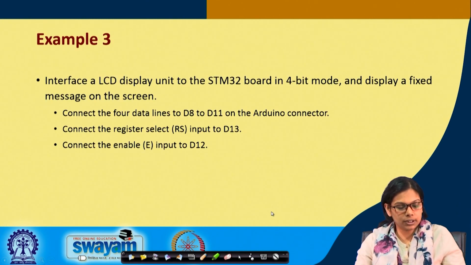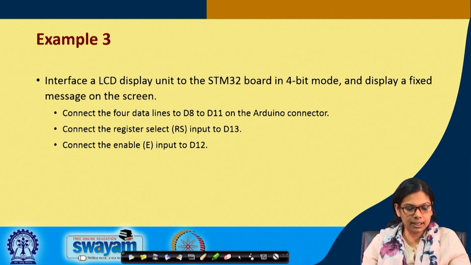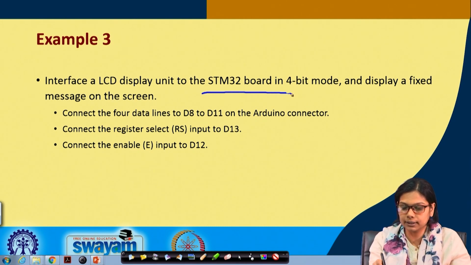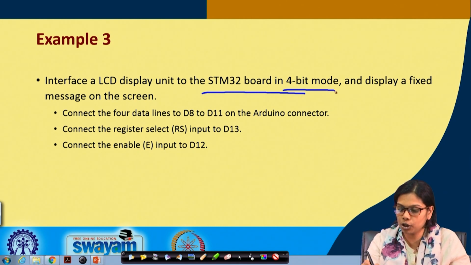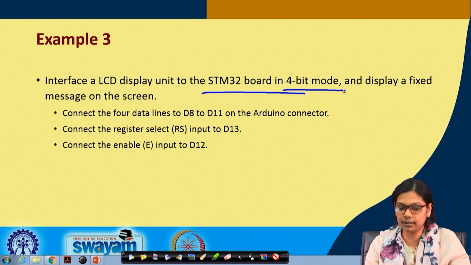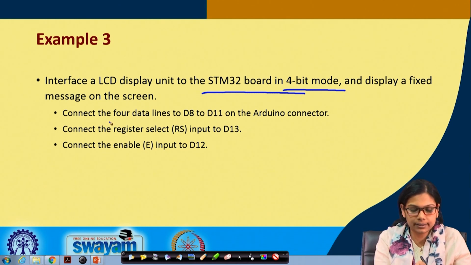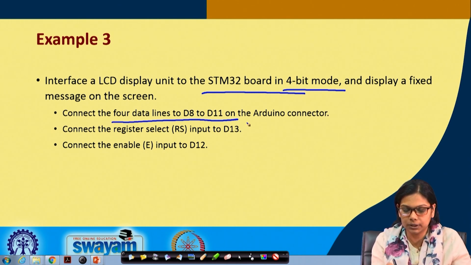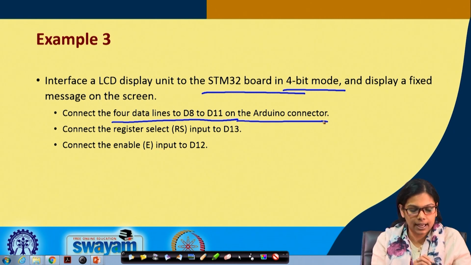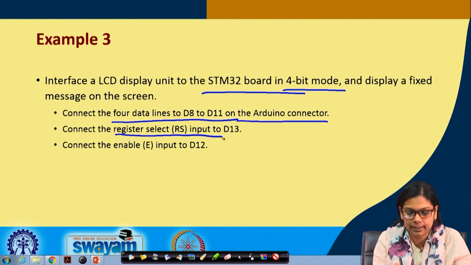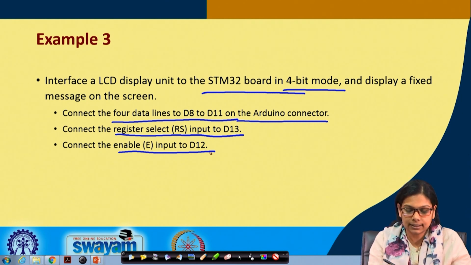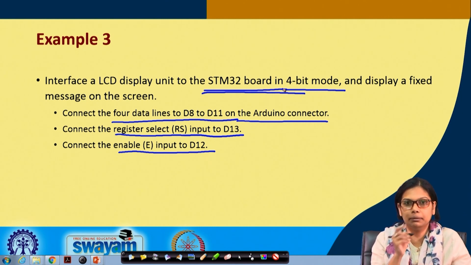So in this example, I will interface an LCD unit to the STM32 board in 4-bit mode. You already know what a 4-bit mode is. We display a fixed message on the screen of the LCD. We connect the 4 data lines, that is D8 to D11 on the Arduino connector, we connect the register select to input pin D13, and we connect the enable input to D12. These are the connections that are required for STM32.